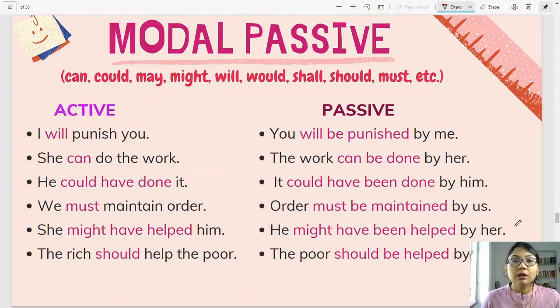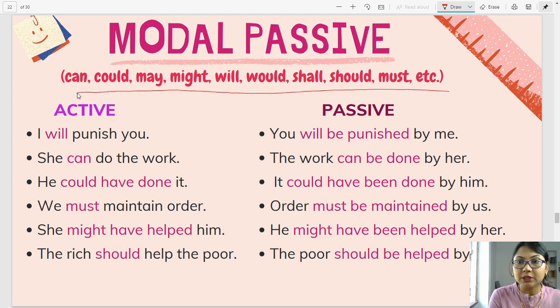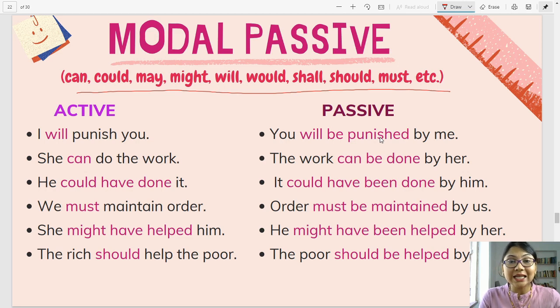Alright. Let's move on. Modal passive. What is modal passive? Now children, all of you have done modal verbs recently. So it's fresh in your brains right now. It's just like a cake that is hot in the oven, still fuming. So all of you know what modal verbs are. I'm not going to go into it. I have just written down a few examples over here. And those of you who have still not attended the class on modal verbs or did not see the video on modal verbs, I'm going to attach the link in the description box. So you can go over there, click it and see the modal verbs video.